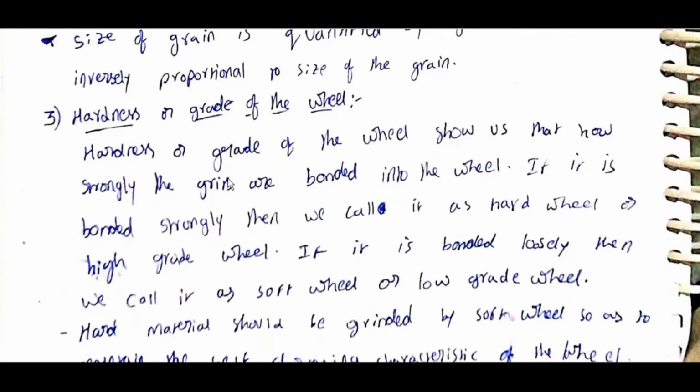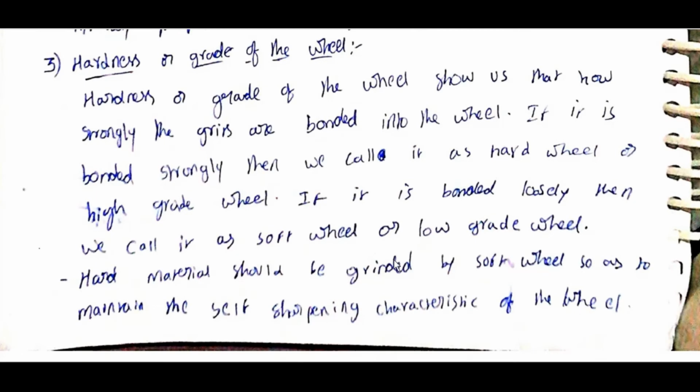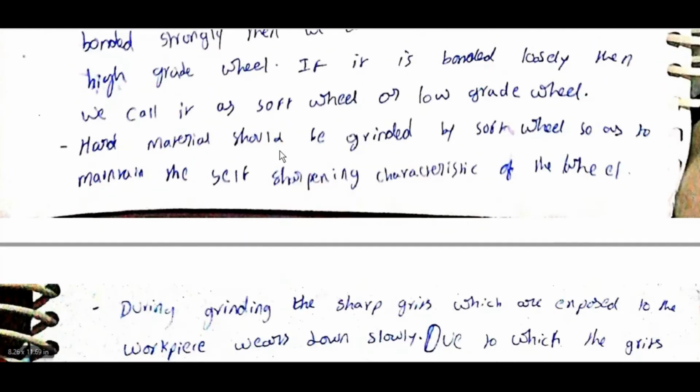Hardness or grade of wheel. Hardness or grade of wheel shows how strongly the grits are bonded into the wheel. If it is bonded strongly, we call it a hard wheel or a high grade wheel. If it is bonded loosely, we call it a soft wheel or low grade wheel. A hard material should be ground by a soft wheel so as to maintain the self-sharpening characteristic of the wheel.